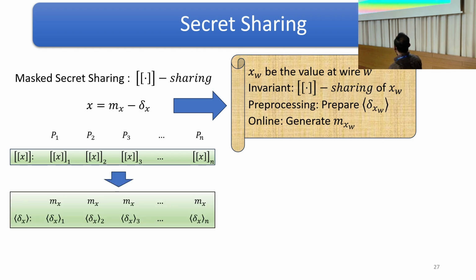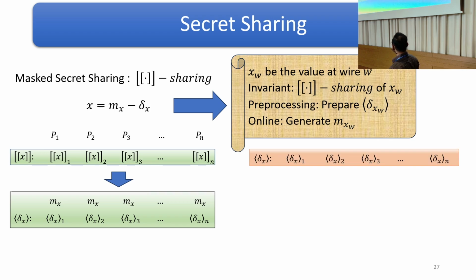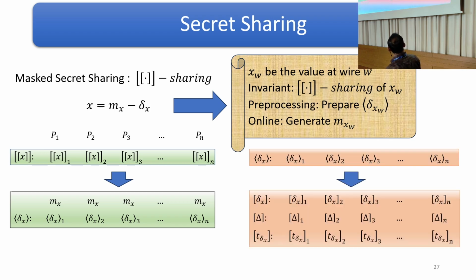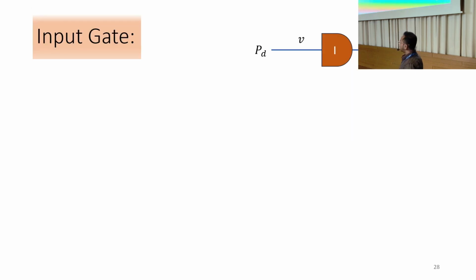Here, one thing to note is that the delta x, or the mask, is available to the helper party. However, the parties have only the sharing of delta x, and the mask value is available to all the parties excluding the joker party. So this mask sharing comprises two components, that is the mask value and the authenticated random sharing of the mask. The authenticated additive sharing of the mask comprises the additive sharing of the mask, additive sharing of the global key, and the additive sharing of the corresponding tag.